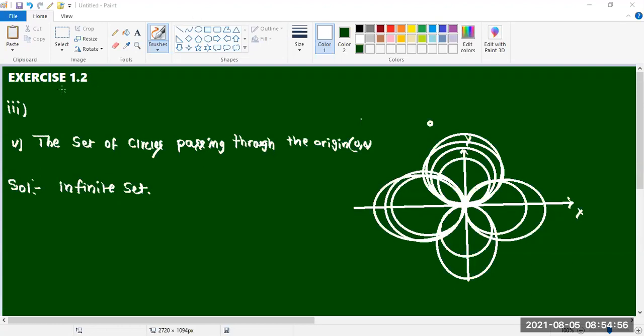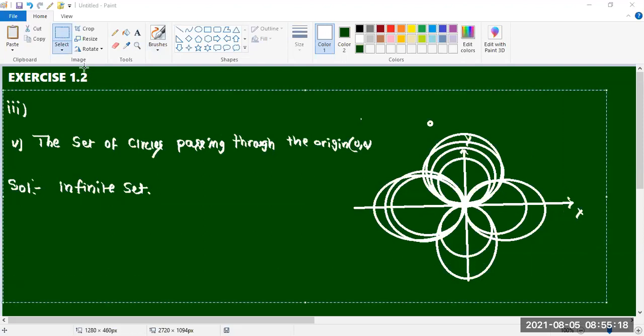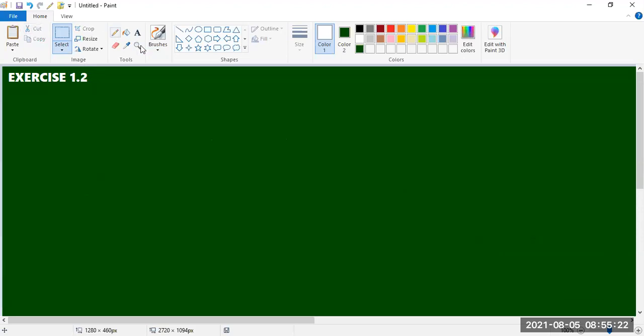Listen, students. Here, the next one is: in the following, state whether A equal to B or not.